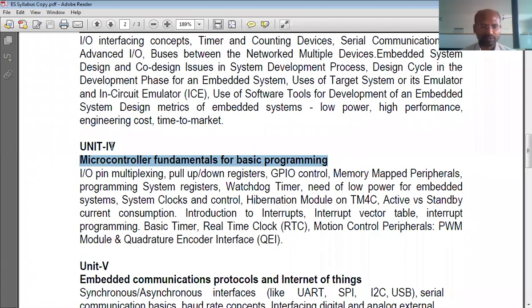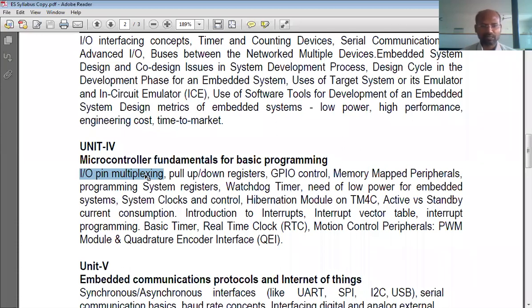In this unit 4, we will see IO pin multiplexing. Microcontrollers have certain pins. If it is a small microcontroller, it may have 8 pins or 10 pins, or if it is a big microcontroller, it may have as many as 100 or 120 pins. It is not like a single pin is dedicated to a particular functionality.